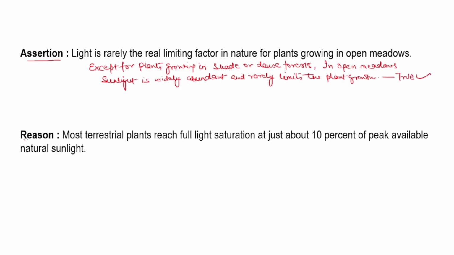Now what is the reason given here? Most terrestrial plants reach full light saturation at just about 10% of peak available natural sunlight.